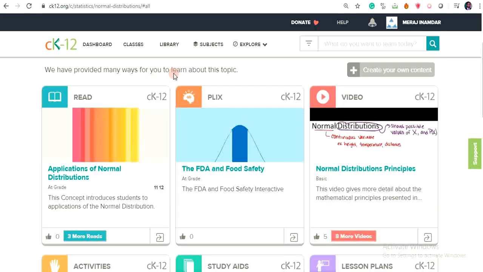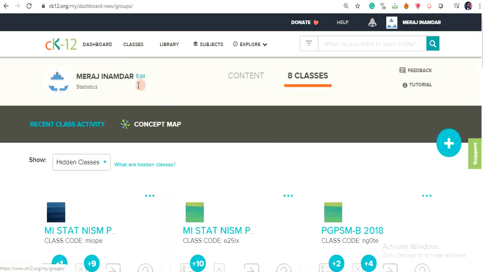Now coming to the classes. If you click on classes, you can create your own class and admit students through a code. By clicking here, you can create your own class, and then CK12 will provide you one code. You can share that code with the students and ask them to create an account on CK12 as a student. While doing so, if they put that code into CK12, they are automatically added to this resource.